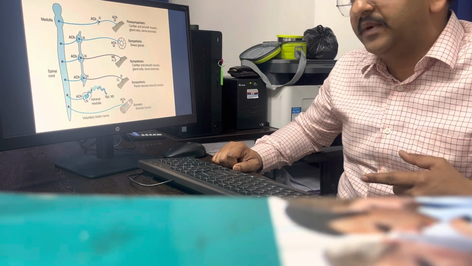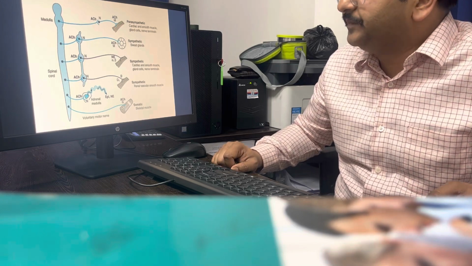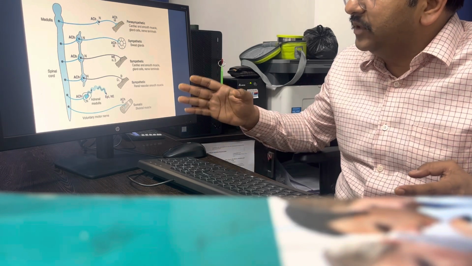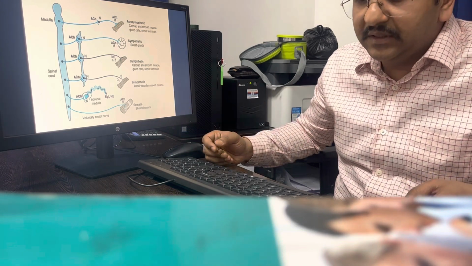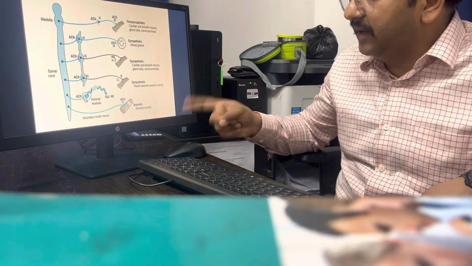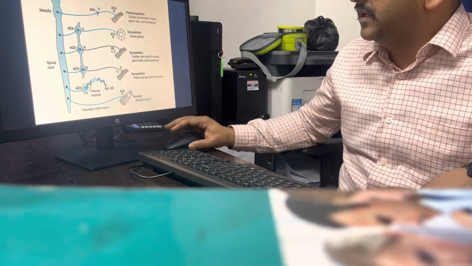I told you, in an emergency situation sympathetic activity will get increased, and that is the reason. If acetylcholine is present, then only there can be secretion, like sweating. Sweating is seen with the nerve being sympathetic, but the neurotransmitter is acetylcholine. So this is the important part.